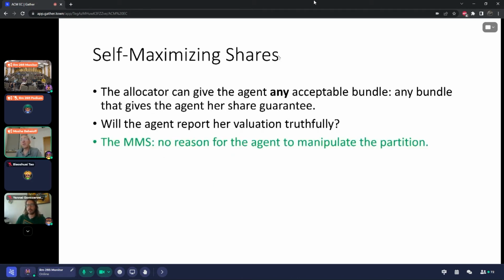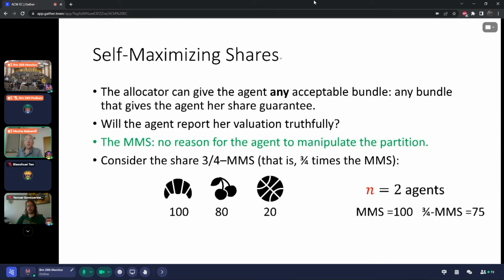Okay, so first let's consider the Maximin share. The Maximin share is the worst bundle out of all n bundles. Clearly, there is no reason for the agent to manipulate the partition and suggest a partition not according to her true valuation, because at the end of the day, she's going to get a bundle that is the worst compared to her true valuation. So the Maximin share is actually self-maximizing. But the literature also considered an approximation to the Maximin share. For example, the 3/4 Maximin share is known to be feasible. We can always give every agent her 3/4 Maximin share, but let's consider whether it's self-maximizing or not.